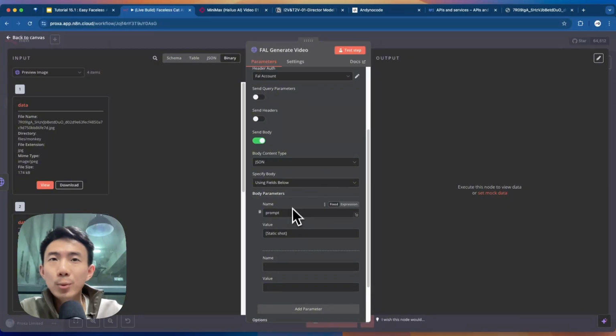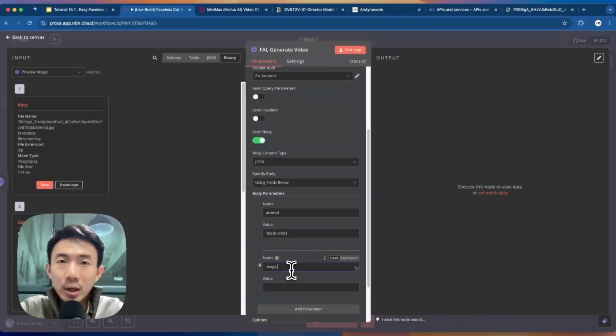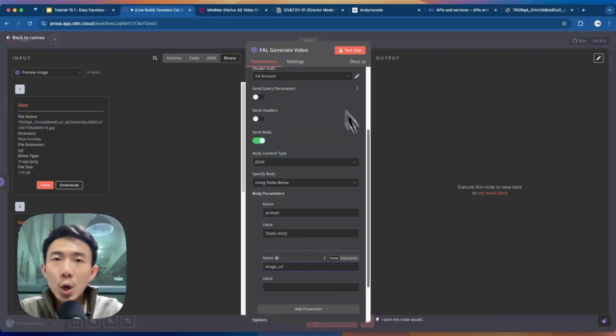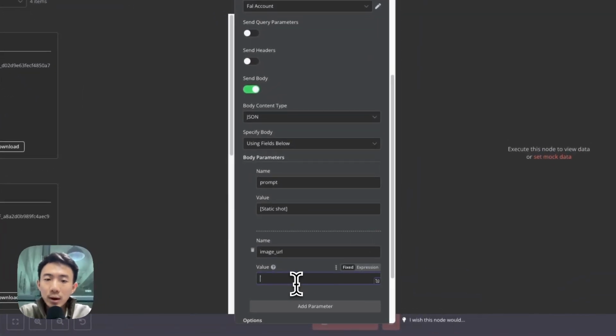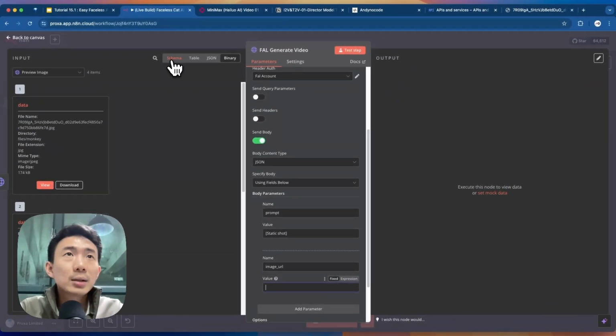The reason why we can just input the simple camera movement as a prompt is because we have an image as a prompt. We can input the URL, because for this model, we are going to use it as image to video. So we need to input the image URL. So how are we going to do that?